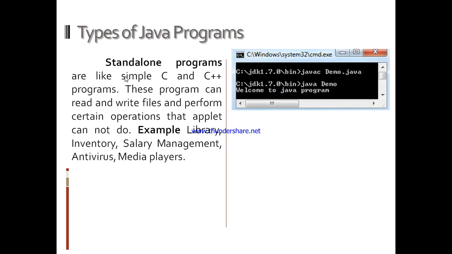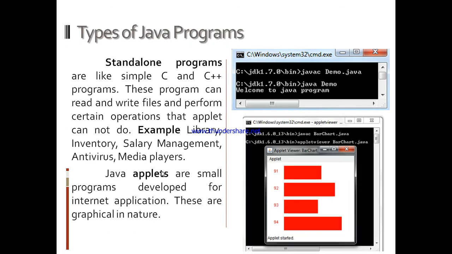Now, types of Java programs. There are basically 4 types of Java programs. Standalone programs are like simple C and C++ programs. These programs can read and write files and perform certain operations that applets cannot do. For example, management software creation like library, inventory management, salary management, and antivirus making, media players making. All these tasks can be done with the help of standalone applications. These applications run on CMD, command prompt, and their output is also shown in command prompt.